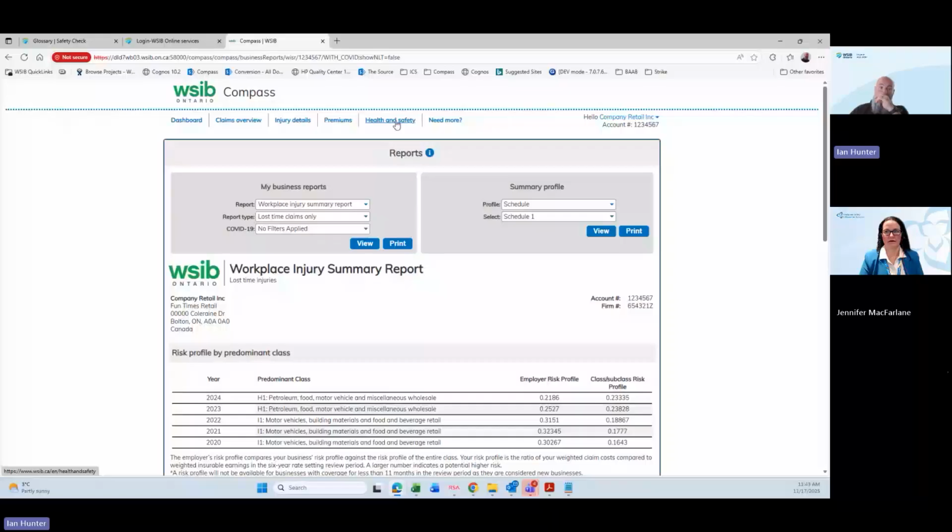So you can pull up a graph of your injury rates, but now in here, you can also compare your injury rates as well. So you can look and say, I want to look at my lost time injury rate, and then I want to see my class's injury rate or my NAICS injury rate. And then you can search for a business. So say I want to look for one competitor and see how my lost time injury rate is compared to my closest competitor. You can do that all within Compass now as we look to start adding features like that. That's all available within Compass right now as well.